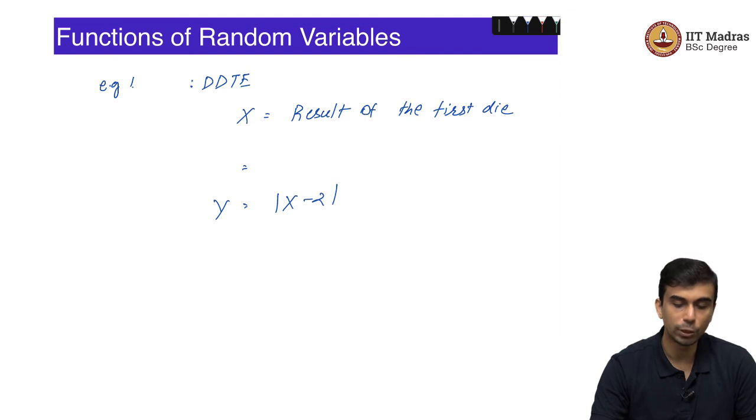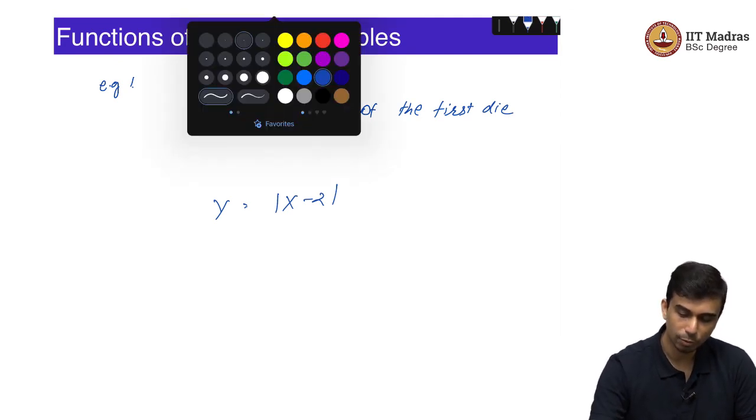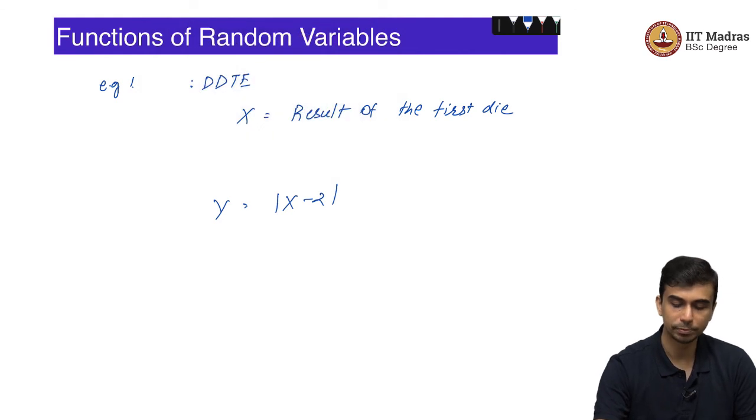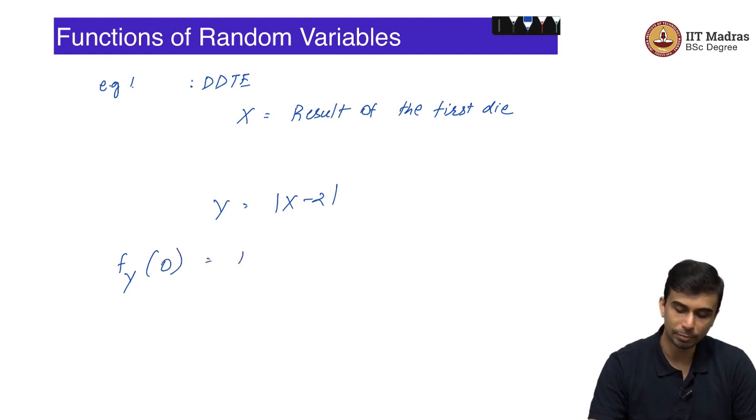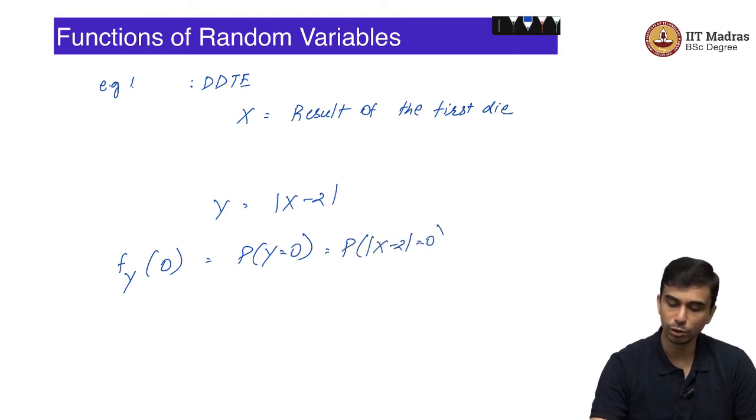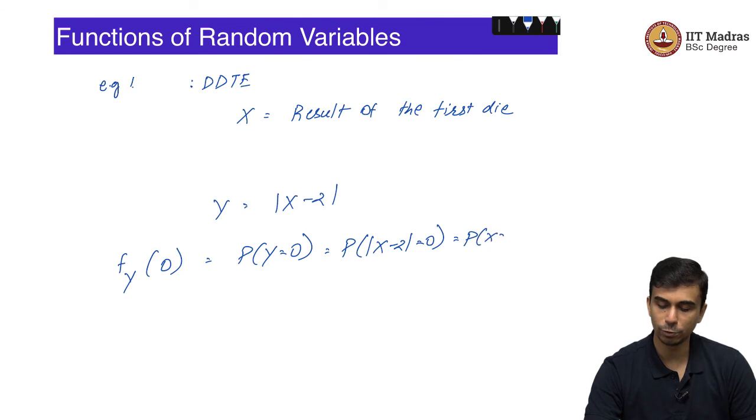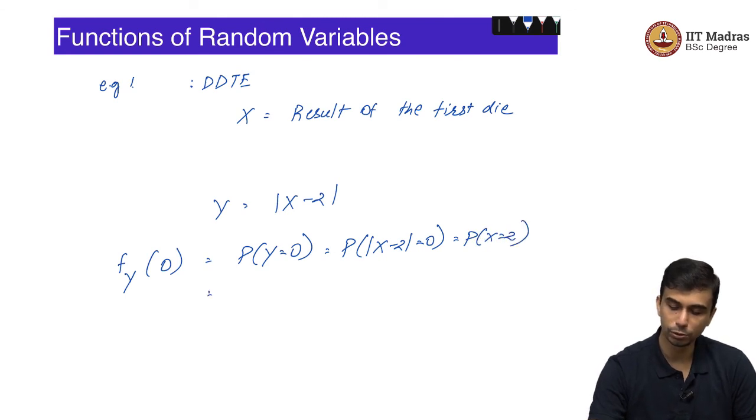Let us take Y equal to the absolute value of X minus 2. Y itself is a random variable. What is the probability mass function of this random variable Y? What is F_Y of 0, which is the probability of Y equal to 0? This is exactly equal to the probability that the absolute value of X minus 2 is equal to 0, which is the probability of X equal to 2.